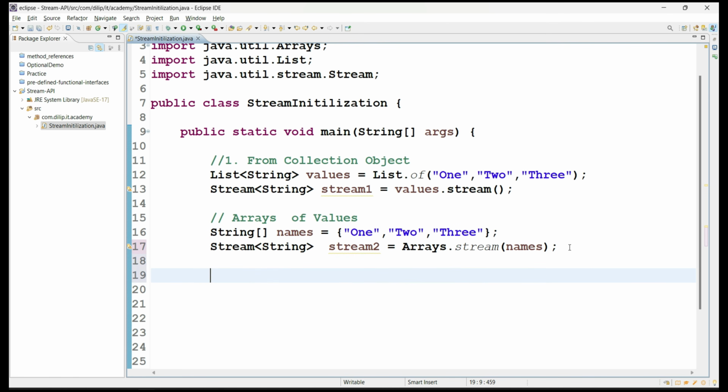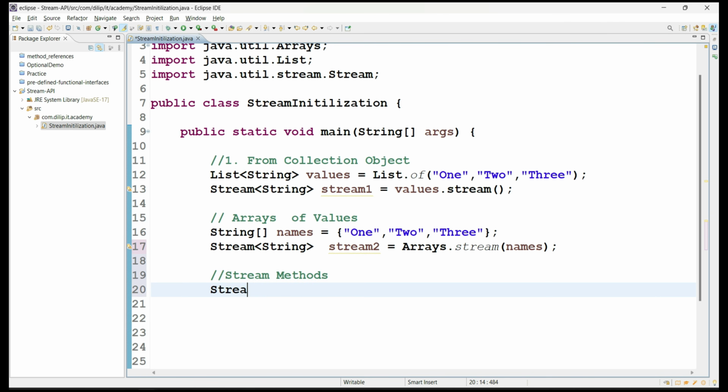This is one more approach, and we can also create streams by using a couple of static methods from the Stream interface, for example the static method Stream.of. Here I can pass any type of references.